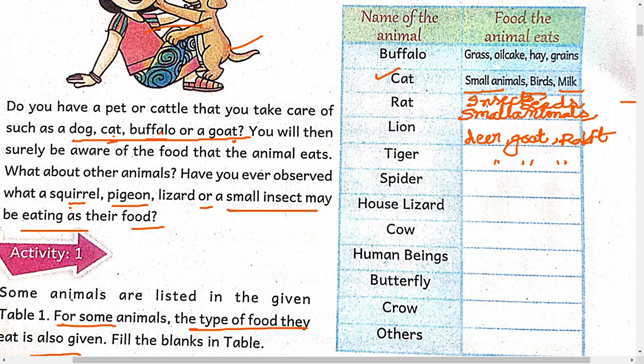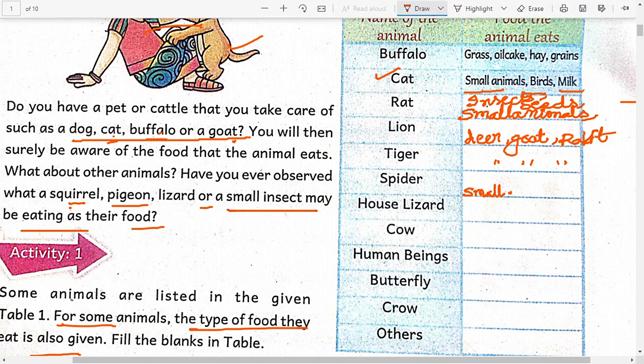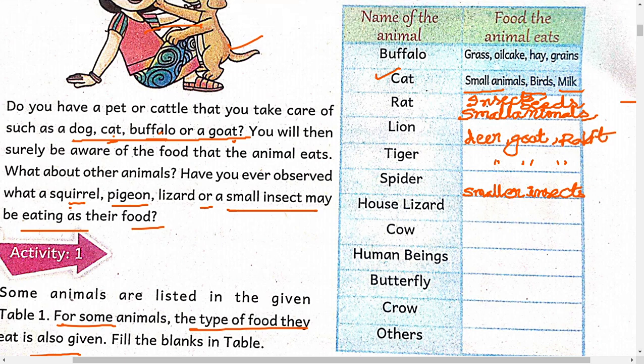And spider, what will it eat? Spider will eat small insects which depend on the plants. Generally, spiders do not do any harm to the plants. It will form a web and it will eat small insects like mosquitoes, caterpillars. So, small insects which are smaller than the spider only.